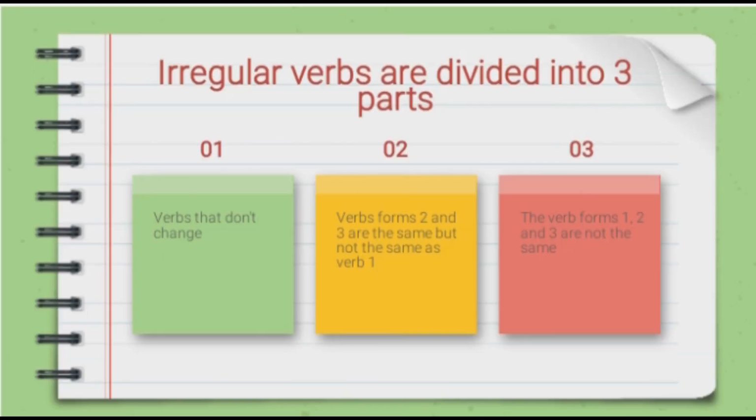Irregular verb are divided into 3 parts. Number 1, verbs that don't change. Number 2, verb 2 and verb 3 are the same but not the same as verb 1. Number 3, the verb 1 and verb 2 and verb 3 are not the same.